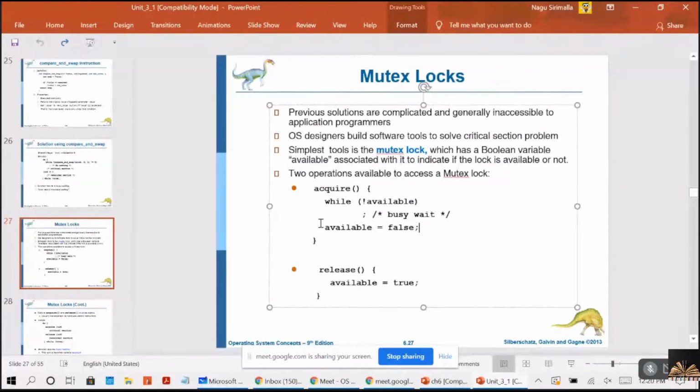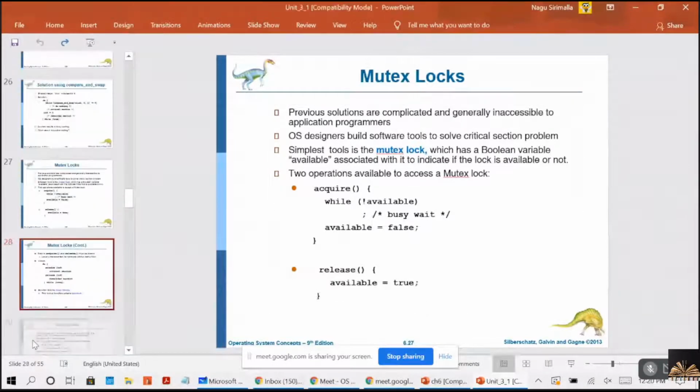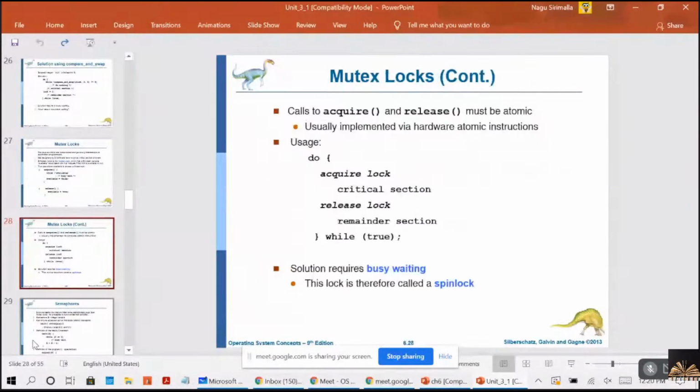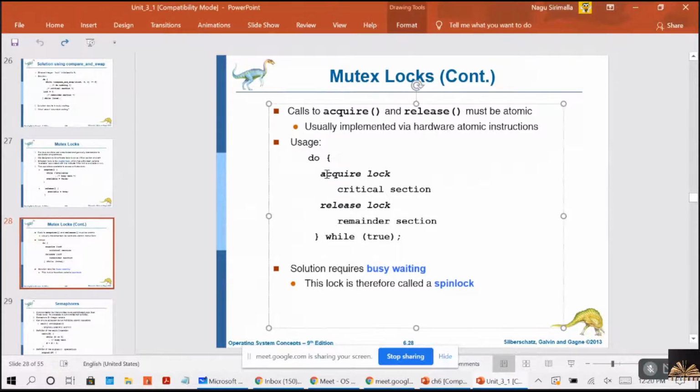It will be in this while loop for a long time until available becomes true. So the steps are: acquire lock, enter the critical section, release the lock, execute the remaining section.